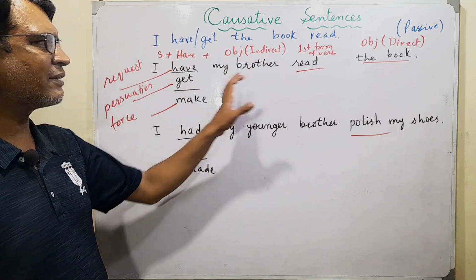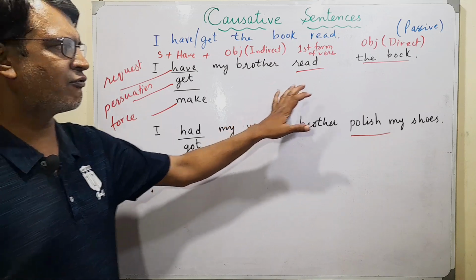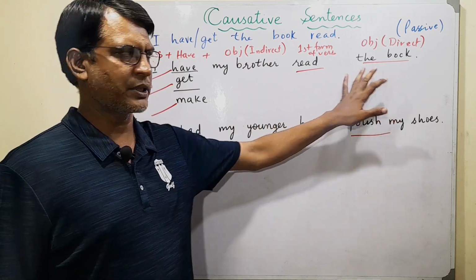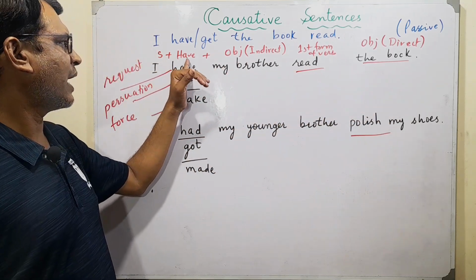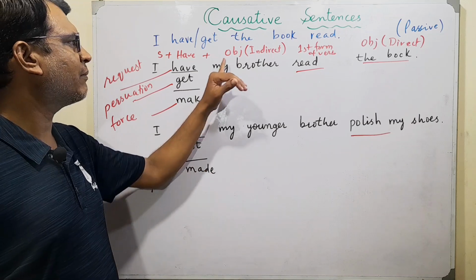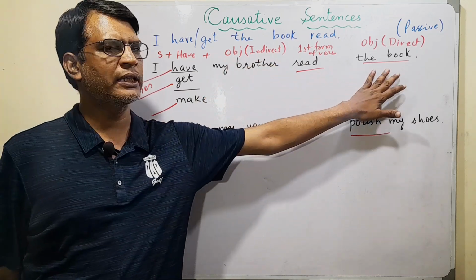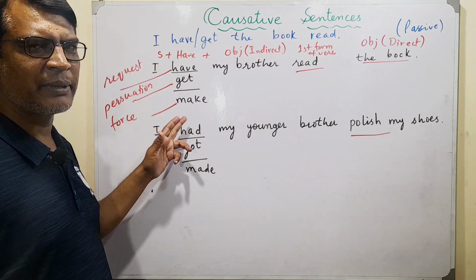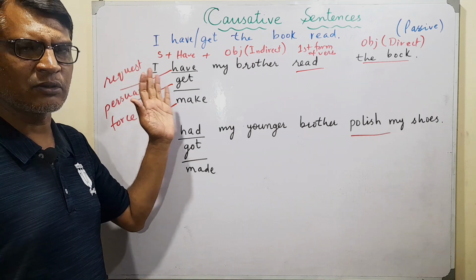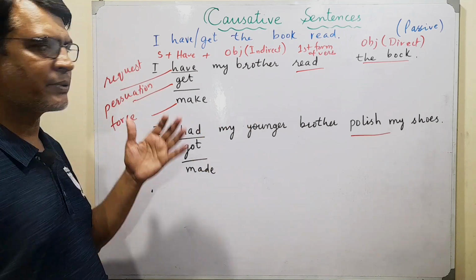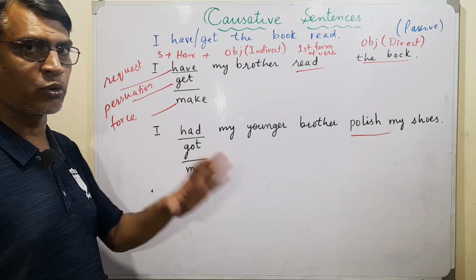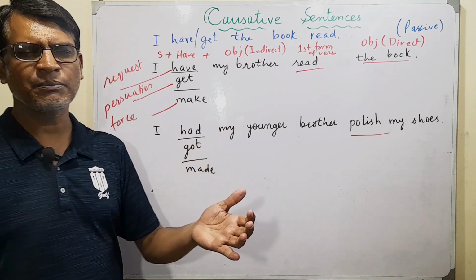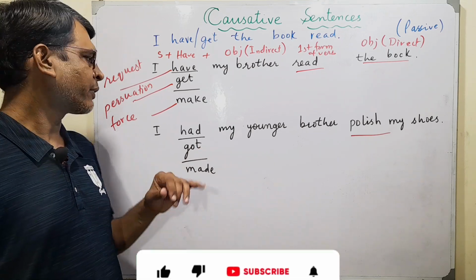So in the active form of causative, where we have first form of verb, where we have two objects, indirect object and direct object, like the structure I said, subject, have, get and make, all three of them will come. Object, which is indirect, and then first form, and then object, which is direct. In this structure, we will see that all three of them have a different meaning. Have is like a request, or maybe you are paying for that service. Get is persuasion, you are persuading somebody, and make is force. Similarly, I had my younger brother polish my shoes. So I requested him, please polish my shoes, and he did that for me. But then I persuaded him.